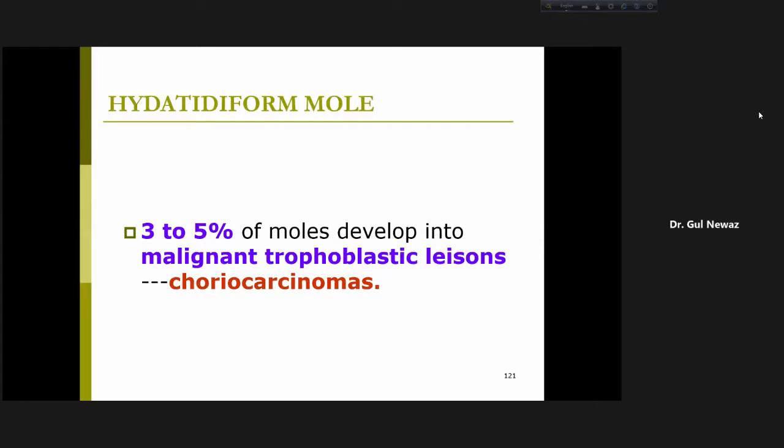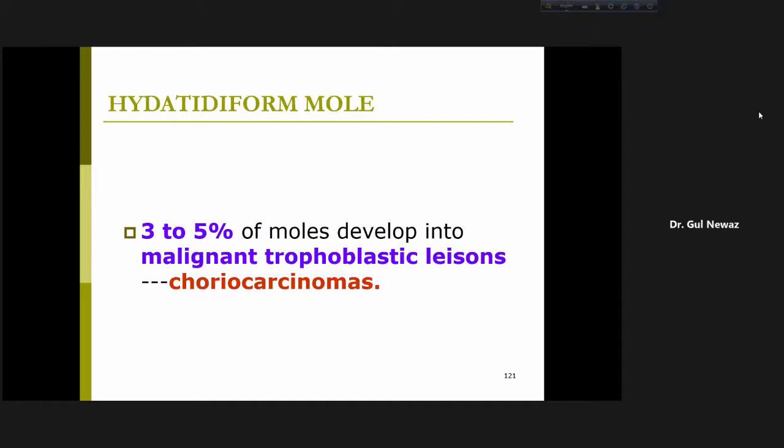Also 3 to 5% of the hydatidiform mole develop into malignant trophoblastic lesion. Hydatidiform mole is benign, not malignant, not bad, but 3 to 5% of the hydatidiform mole can become malignant. That is, it becomes bad.